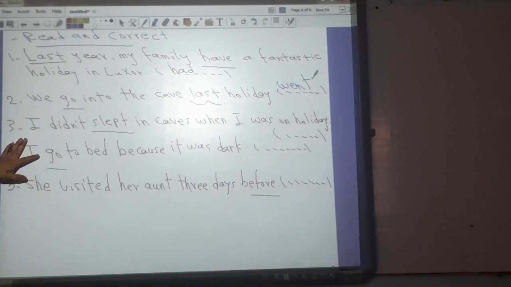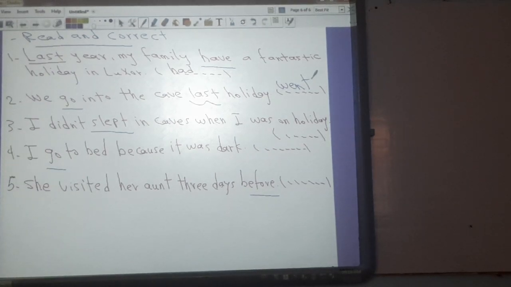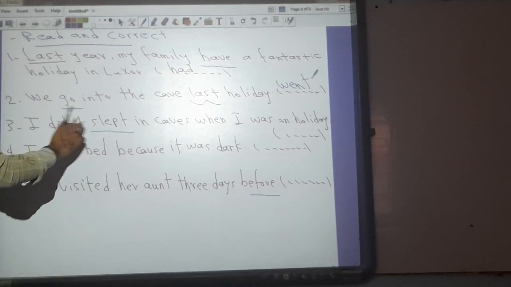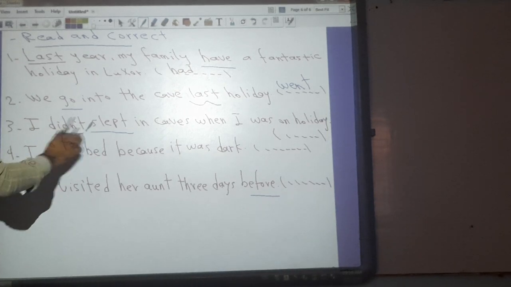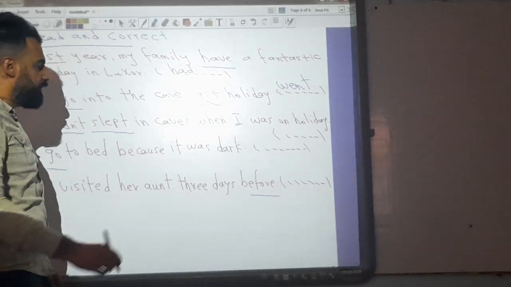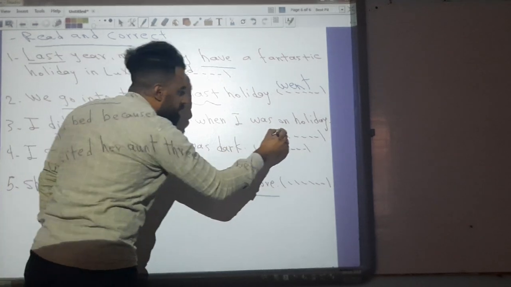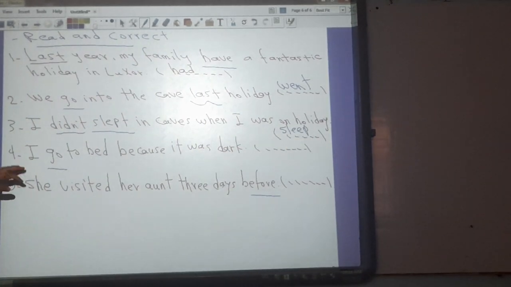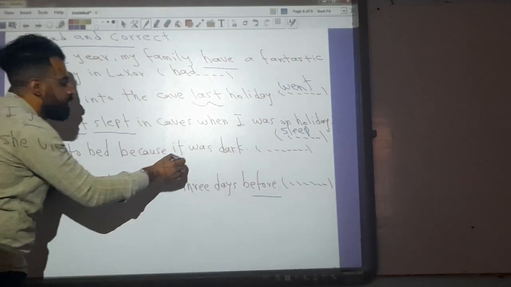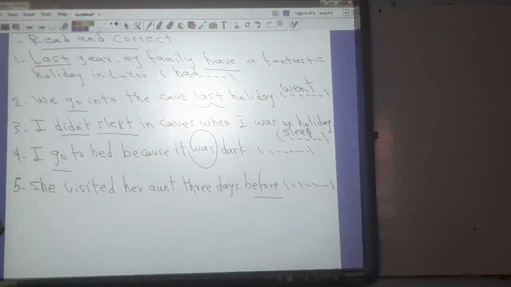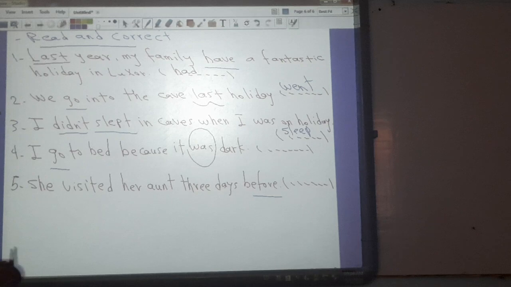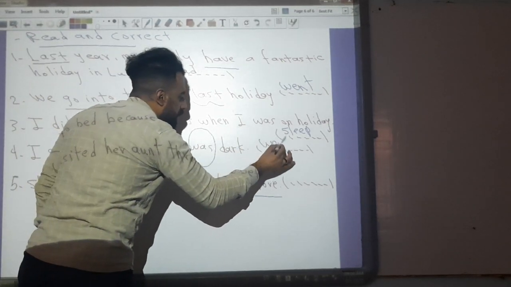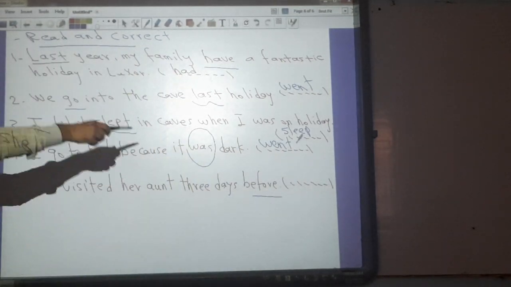Number 3: I didn't slept in caves when I was home today. Slept after didn't, no. We need the stem verb of slept, and it is sleep. Number 4: I go to bed because it was dark. Okay? So go will be went, because the sentence is in the past simple, because we have was.